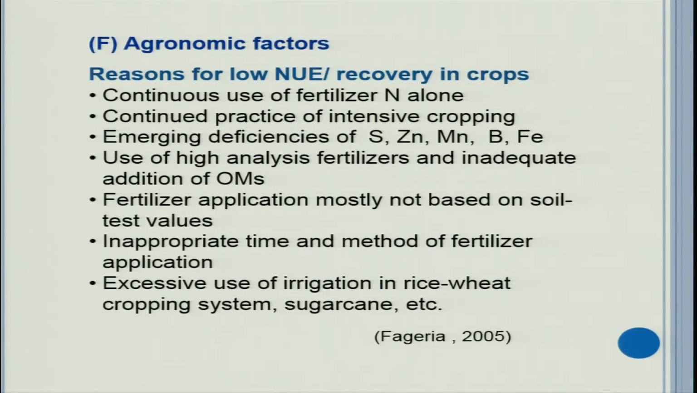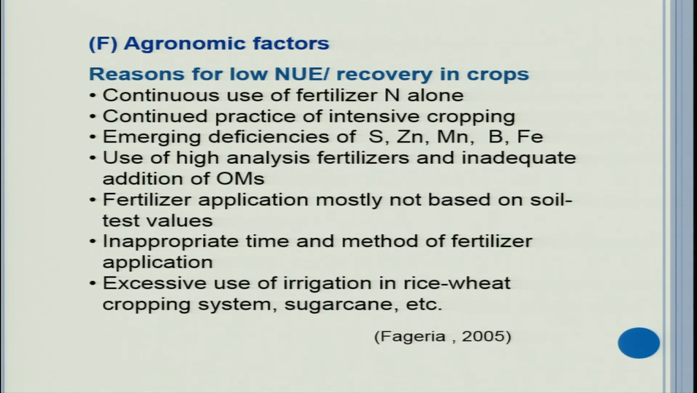Now, a number of agronomic factors are there that also affect the nutrient use efficiency. I will take up these factors very briefly. For example, continuous use of fertilizer nitrogen alone. It is very well proved that application of nitrogen alone will decrease the nutrient use efficiency, and it is more dangerous than not using any nitrogen. Means control is better than just nitrogen application. It has been proved through long term studies. So, better to go for balanced fertilization. Continuous practice of intensive cropping.